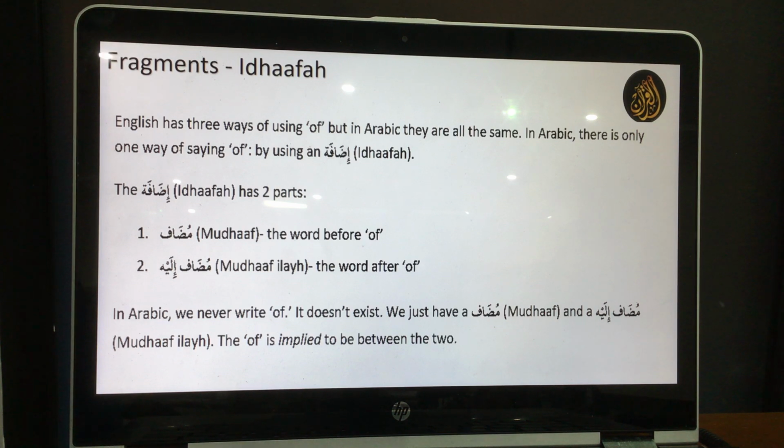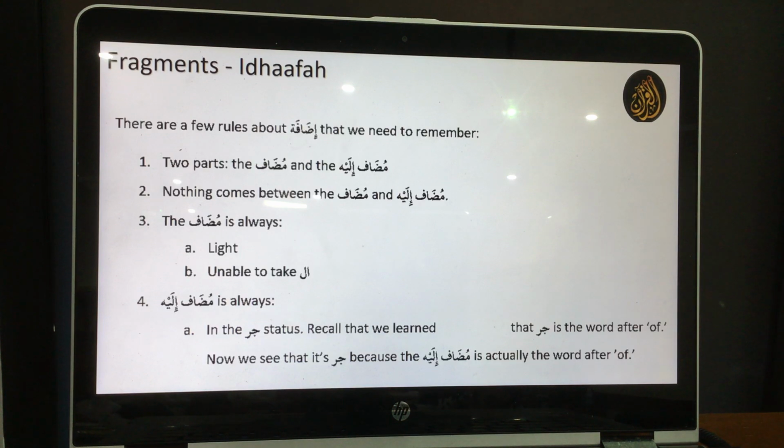The word before the of is called mudaf, the word after the of is called mudaf ilay, and also from the very beginning we know something that comes after of is jar, right? And these are the two conditions: light, no alif lam, and also it has to be jar. Okay, next one. Now this is gonna be today's lesson.